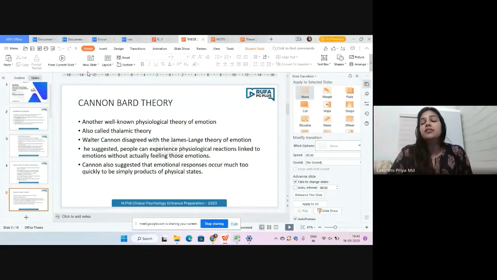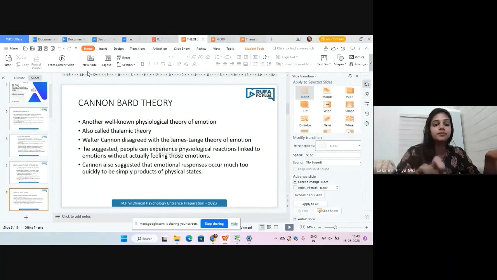So the autonomic nervous system is involved in the fight or flight response. It is mainly involved in our body reactions, like the heartbeat increasing, etc. What about the thalamus? The thalamus is responsible for the emotional reaction. So all this happens simultaneously. The brain is sending signals to the autonomic nervous system and the thalamus, so we are feeling the physiological reaction as well as the emotional experience simultaneously.